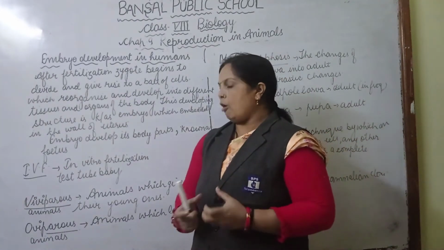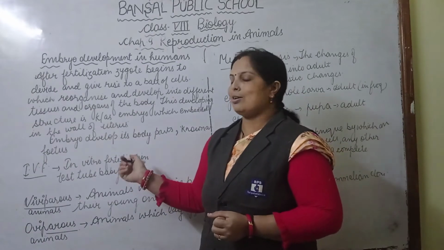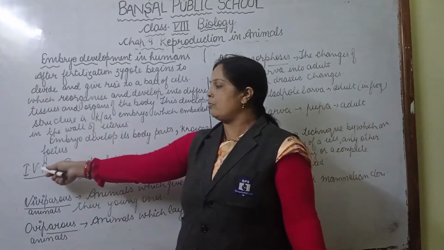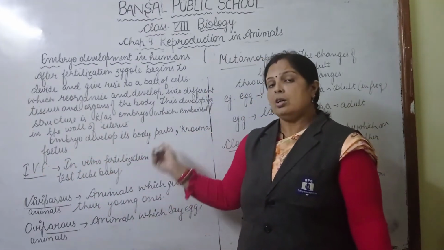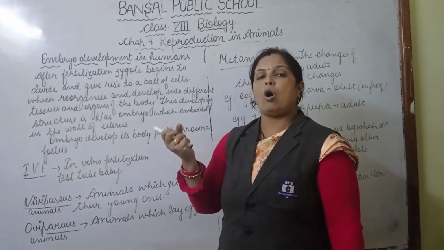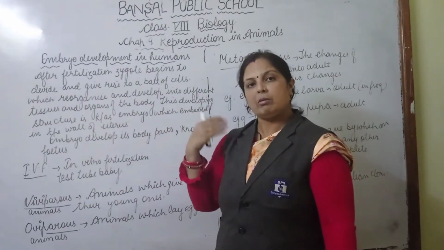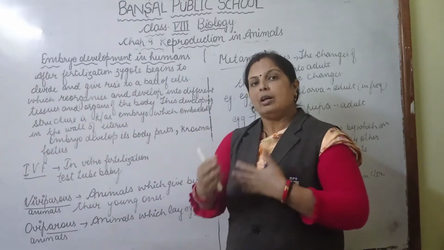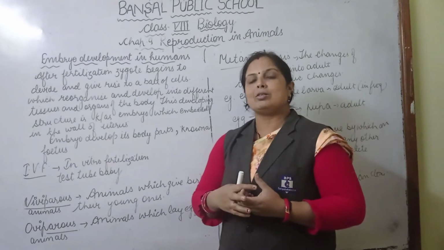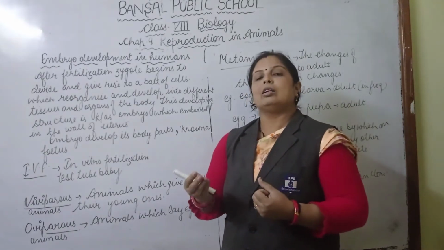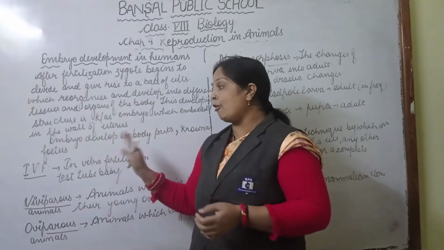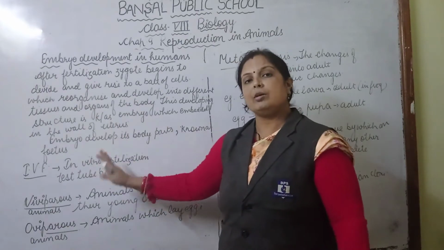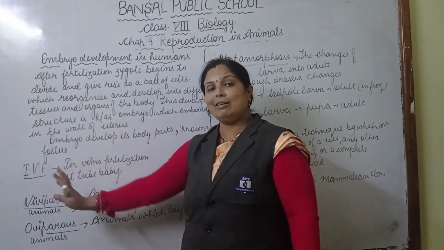they have a baby in an artificial way, outside the female body, in a culture medium. In in vitro fertilization, the doctor takes the egg and sperm from outside the body of human beings and keeps them in a culture medium for a few hours. Then fusion takes place between the male and female gametes, and this procedure is known as fertilization. So in short, fertilization takes place outside the female body, in an artificial or culture medium. This is known as in vitro.